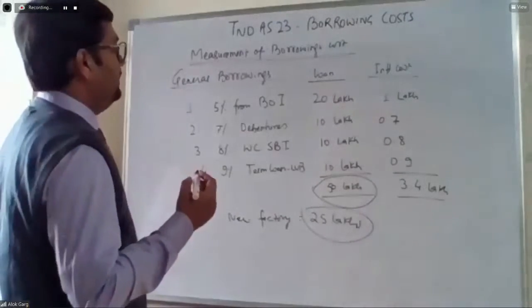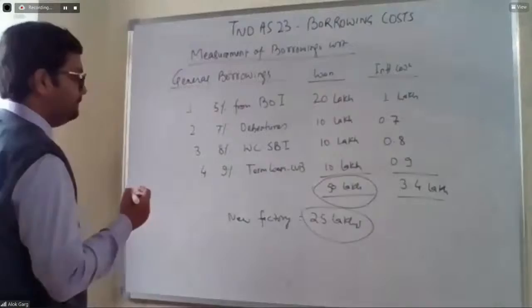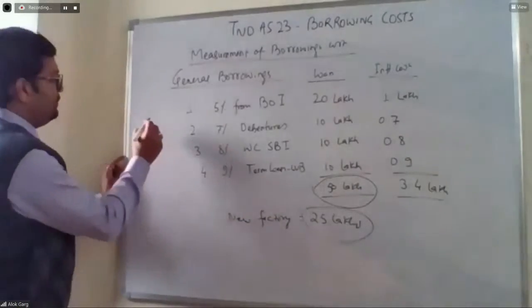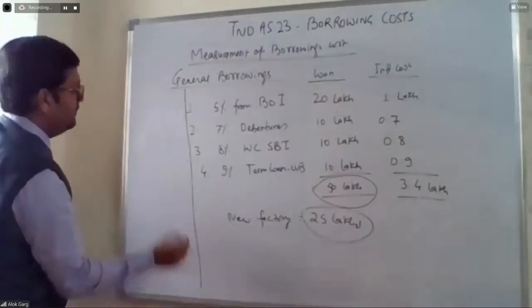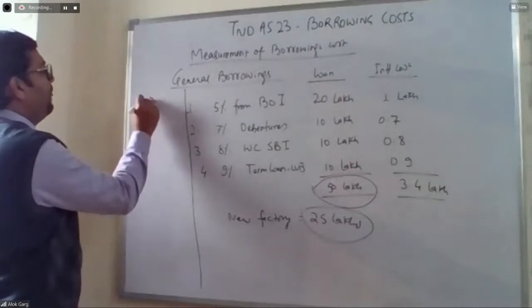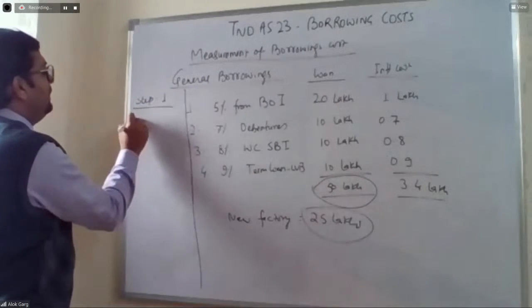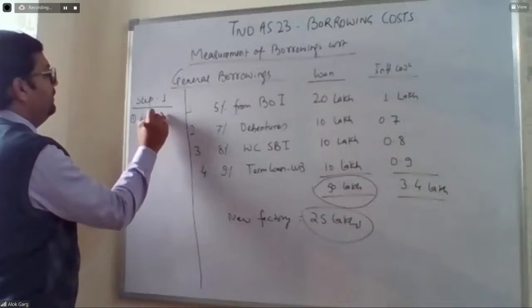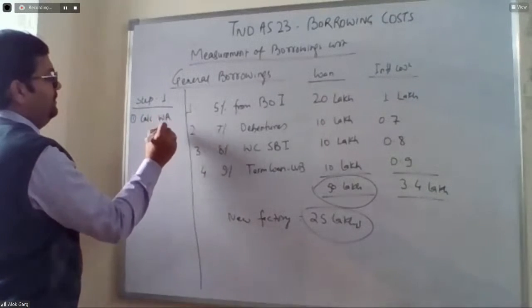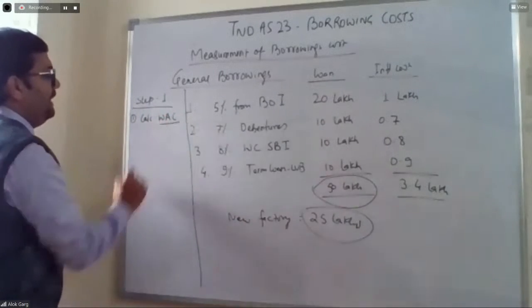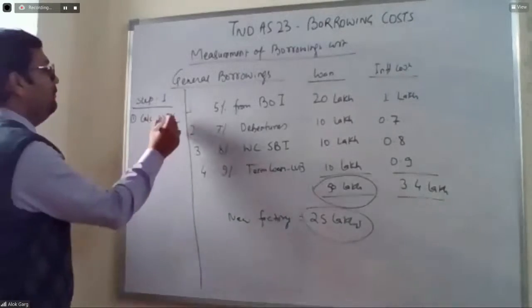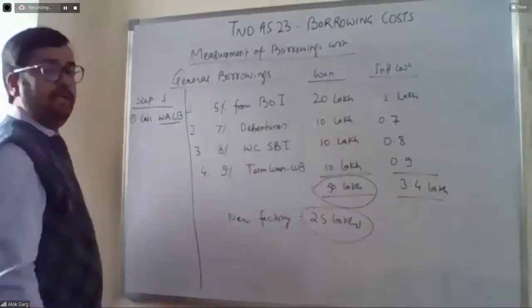Step number one, so I'll write here. Step 1, calculate weighted average cost of borrowing. Calculate WACB.